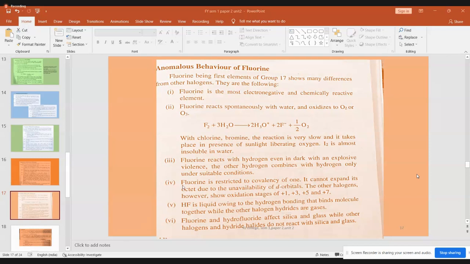The next point: fluorine forms a bond with hydrogen, HF. Here, hydrogen bonding is formed. There is one HF molecule. Imagine another HF molecule. There will be a hydrogen bond, which is just an imaginary bond, an attractive force existing between this fluorine and the hydrogen of the other hydrogen fluoride.